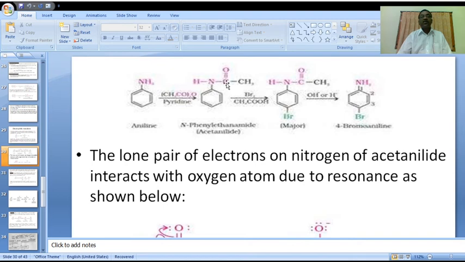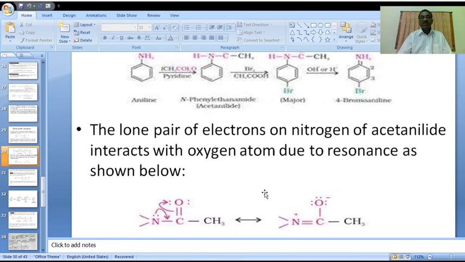The acetyl group attacks nitrogen, giving N-phenylethanamide, acetanilide. On reaction with bromine in acetic acid, the bromine attacks the para position only, as the two ortho positions are blocked. The major product is para-bromoaniline derivative.